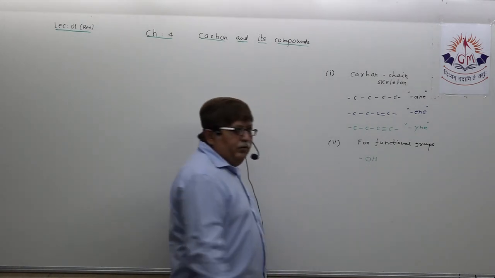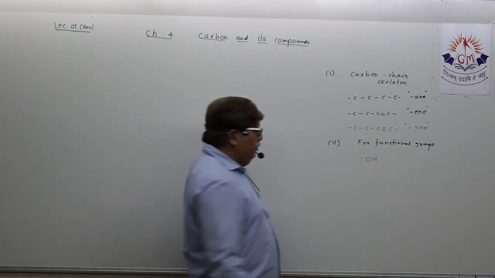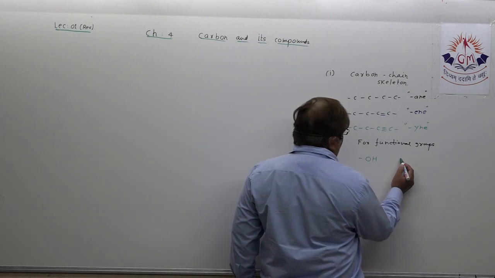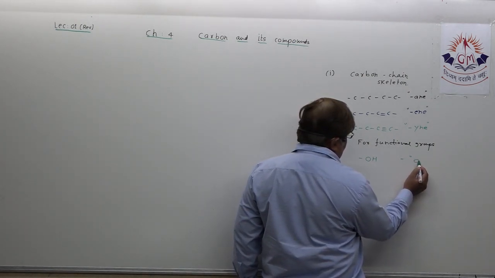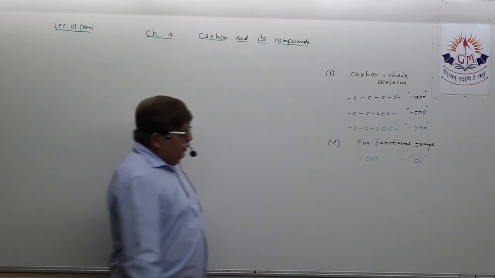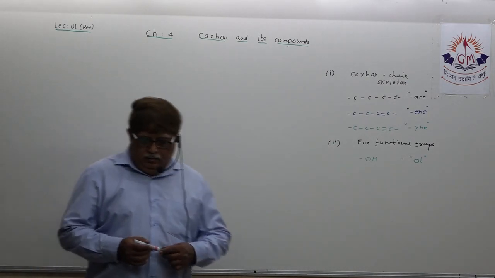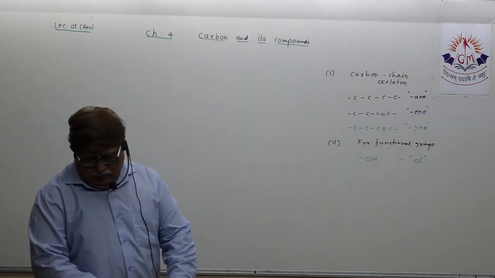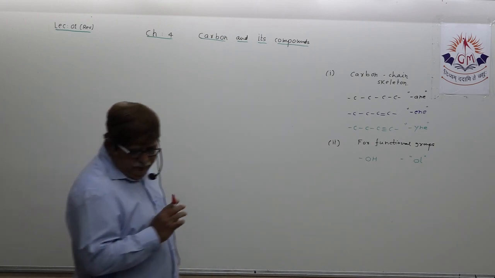Which group is this called? Alcohol group. Then what suffix will you add at the end? OL, as you know. Methanol, ethanol, butanol, pentanol. You understood this.